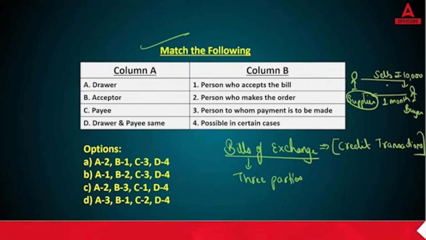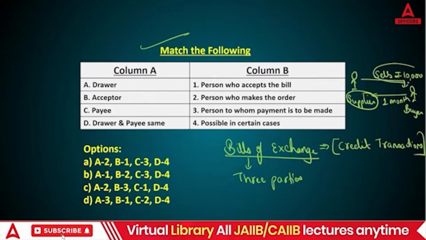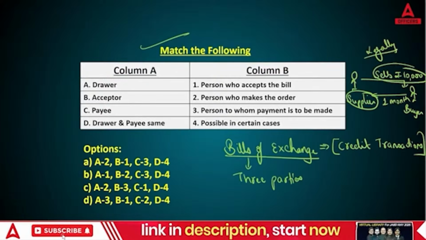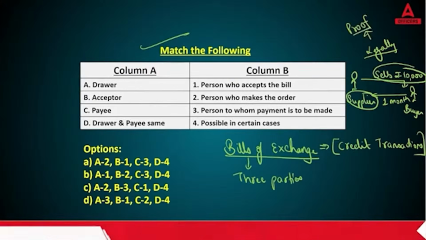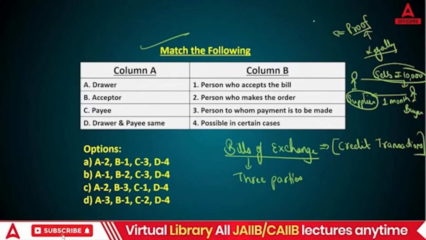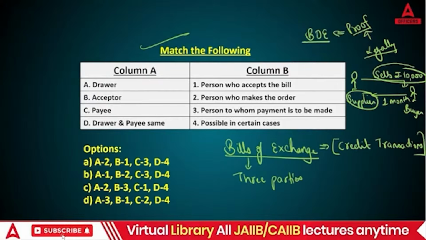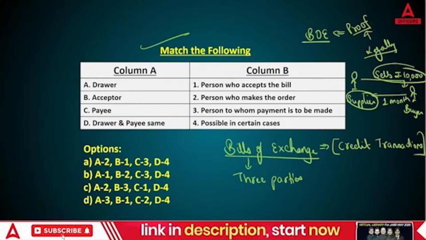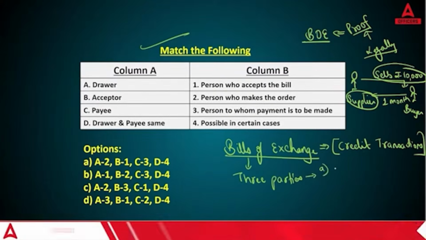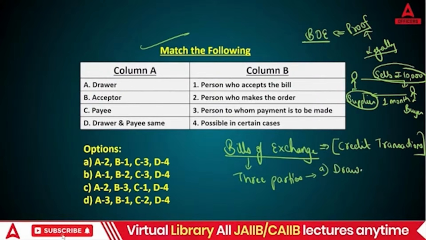So to make this transaction secure, to make this transaction legal, you are preparing one proof, and that proof is going to be your bills of exchange. That is the scenario. And for this scenario, we have three parties. Number one, we have the drawer.